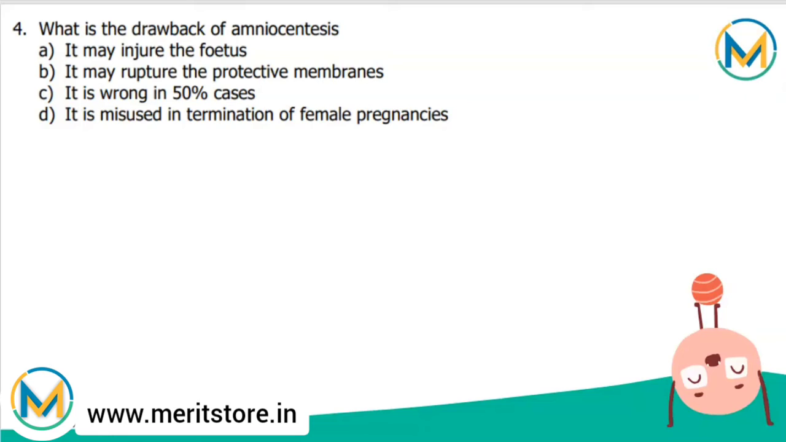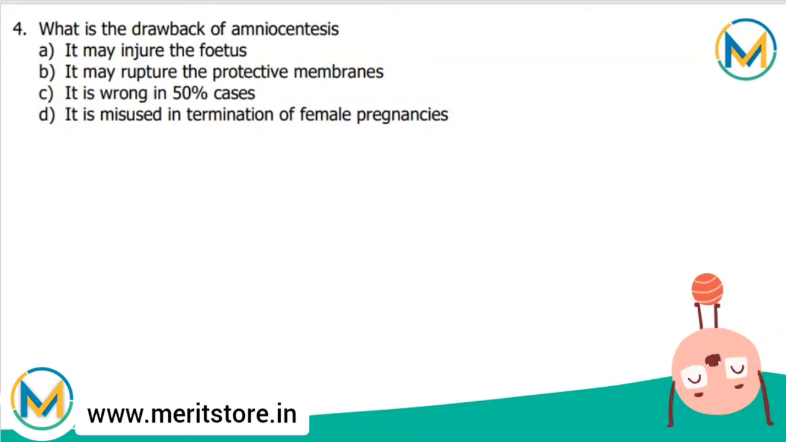Either it may injure the fetus, it may rupture the protective membrane, it is wrong in 50% cases, and fourth, it is misused in termination of female pregnancies. So unfortunately, the useful technique of amniocentesis is being misused to kill the normal female fetus, as it can help detect the sex of fetus. Some way out to end this malpractice must be found.